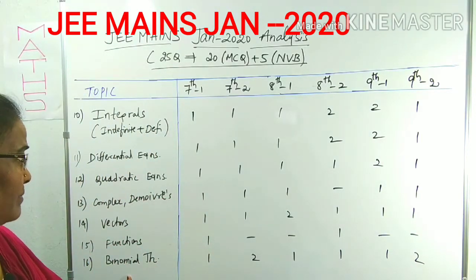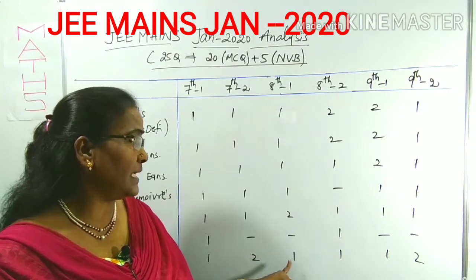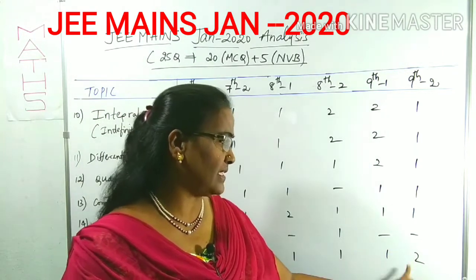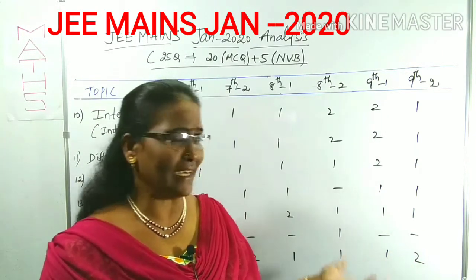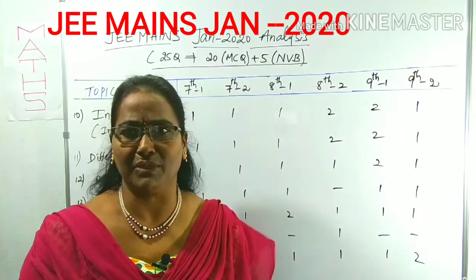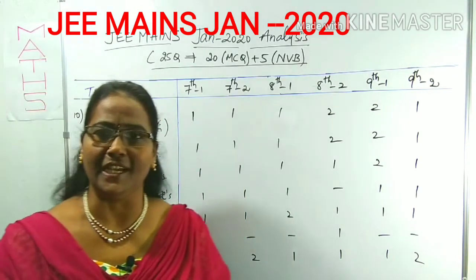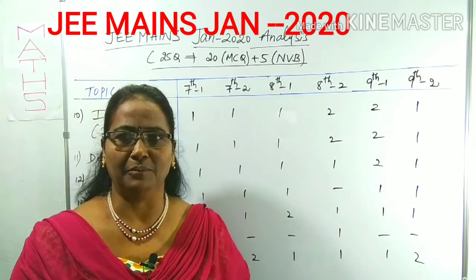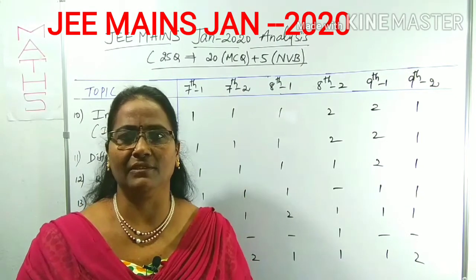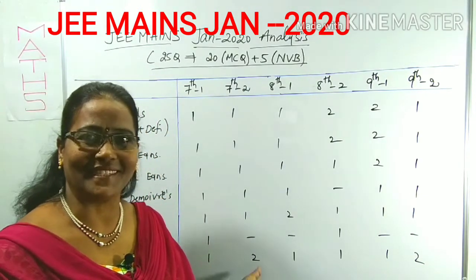In binomial theorem, from the 7th first shift 1 question, second shift 2 questions, then 8th 1, 8th 2, 9th 1 each, as well as 9th 2 questions. I can get the idea just by reading, because the importance is you have to know, that's why I'm reading. Otherwise by observing this sheet only, this page only, you can get the idea, but once I'm reading it you will keep it in your mind. That is why I'm reading, I am explaining the purpose, right?